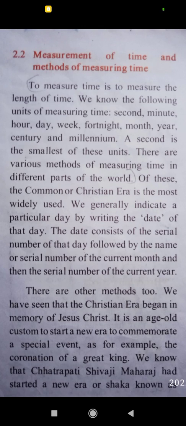Measurement of time and methods of measuring time. To measure time is to measure the length of time. We know the following units of measuring time: second, minute, hour, day, week, fortnight, month, year, century, and millennium. A second is the smallest of these units.